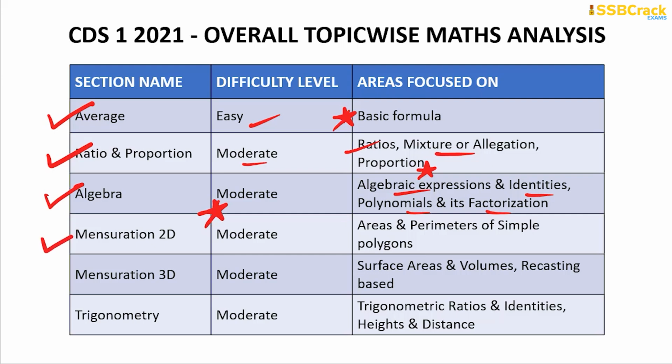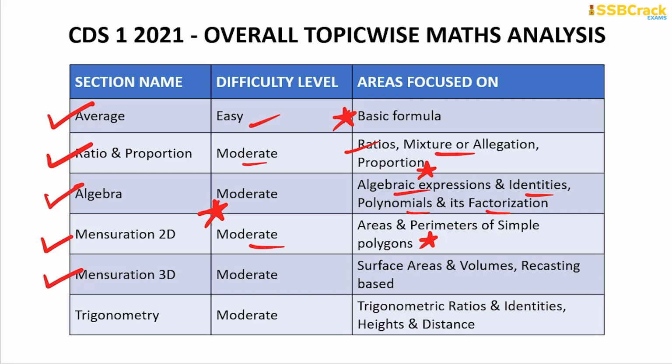Mensuration 2D, which is a topic of areas and perimeters. So here they ask maximum question related to the perimeters of triangle and one or the other question on sector, right? So based on the perimeters, this time maximum number of question than the area came from the topic mensuration 2D and the level of question was moderate in level.